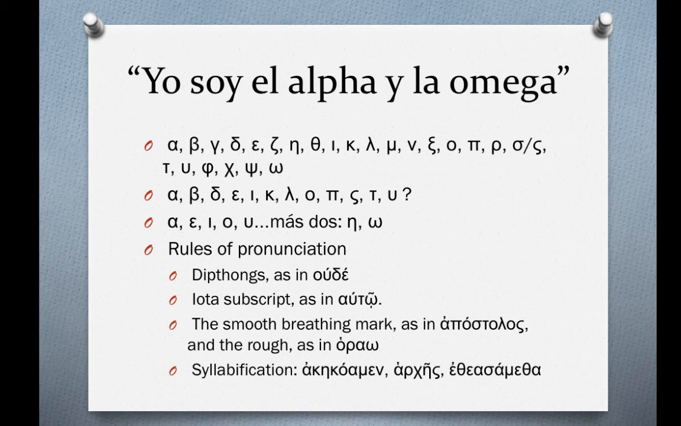Alpha, beta, gamma, delta, epsilon, zeta, eta, theta, iota, kappa, lambda, mu, nu, xi, omicron, pi, rho, sigma, tau, upsilon, phi, chi, psi, omega. This is the Greek alphabet.